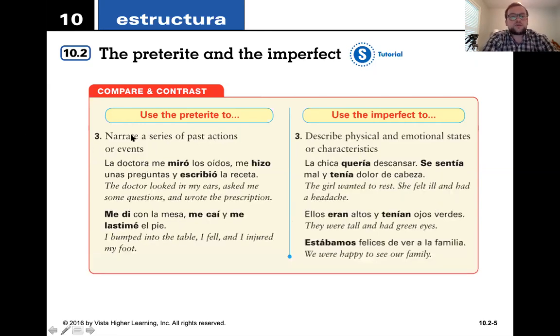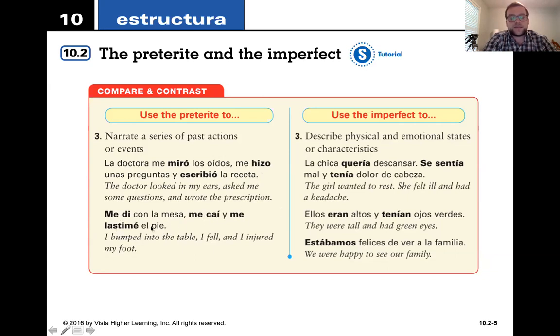So we're going to use the preterite to narrate a series of past actions or events, and that's because you're talking about the end or the beginning of an event. The doctor looked at my ears, she asked me some questions, and she wrote a prescription. La doctora me miró los oídos, me hizo unas preguntas, y escribió la receta. So the doctor did all of these things. That's something that is over. It's done with. You're talking about a story. This is what happened. It's happened. Okay? Bien. Me di con la mesa, me caí y me lastimé el pie. I hit the table, I fell, and then I hurt my foot.